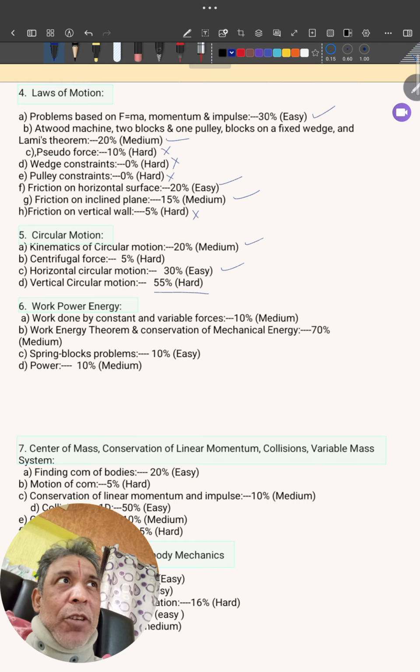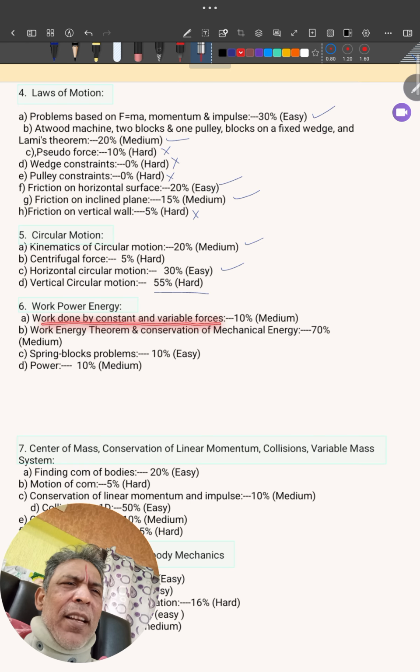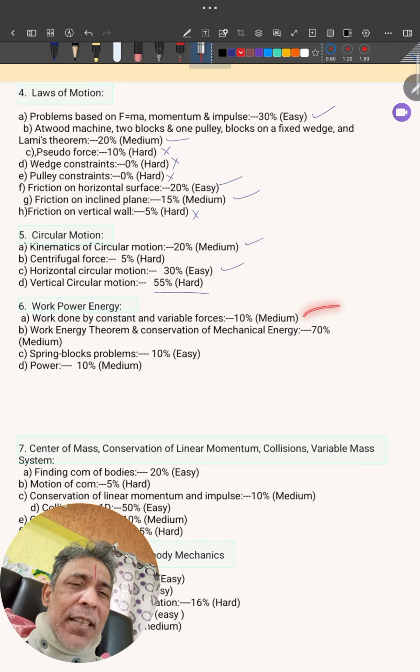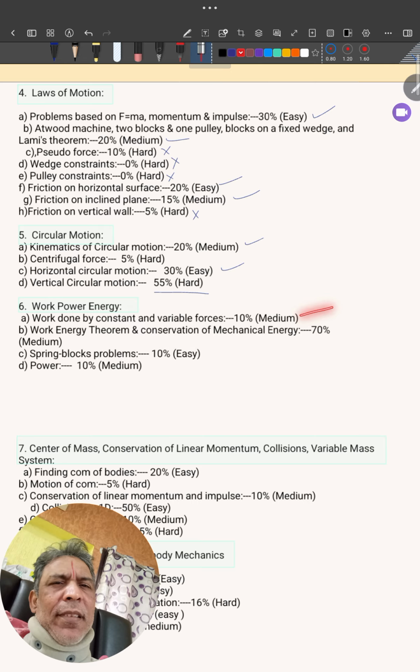Fine. Like this, you have to select subtopics. We'll move to the work power energy chapter. Work done by constant and variable forces. Different types of forces, like a force as a function of distance, as a function of time, as a function of speed. Then a two-dimensional force, three-dimensional force, work done. All these are based on, it's a purely math-based topic. A little bit mathematical, if you are very good, pick up, and the weightage is 10%.